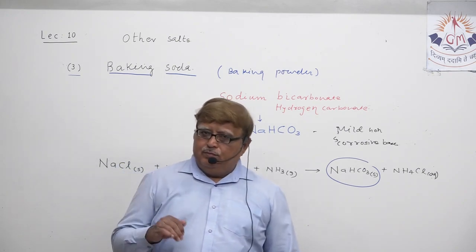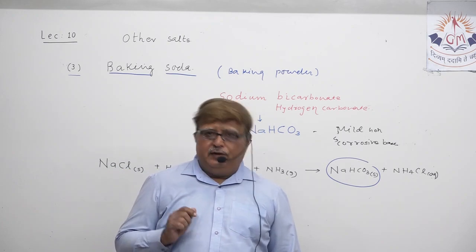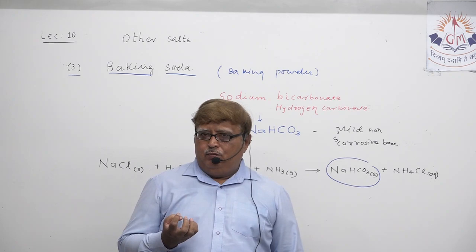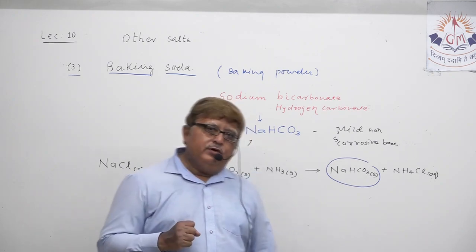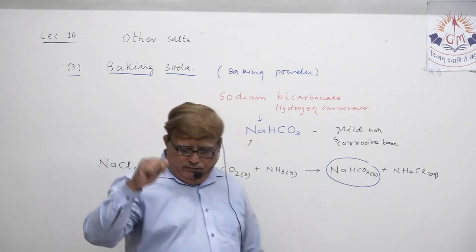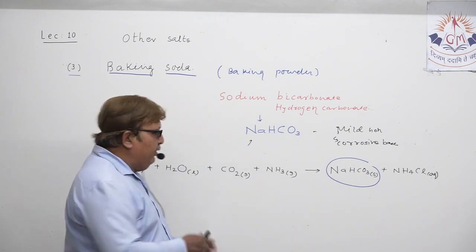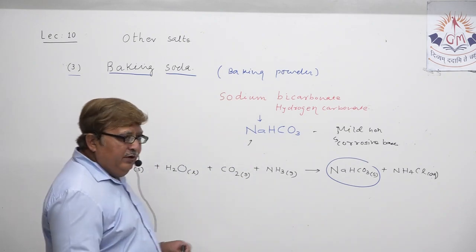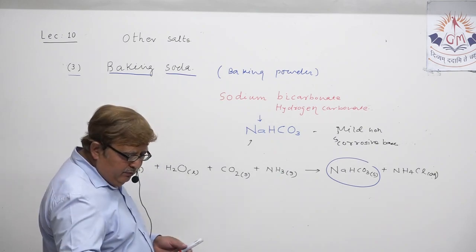And because that baking powder is added to it, what happens when you cook it, when you bake them? What happens to the baking powder which is already added there during this reaction? Just try to understand.